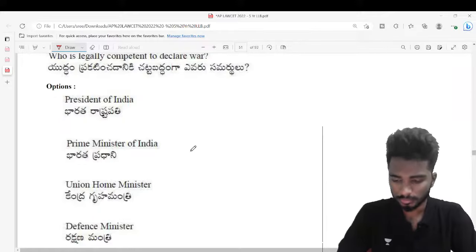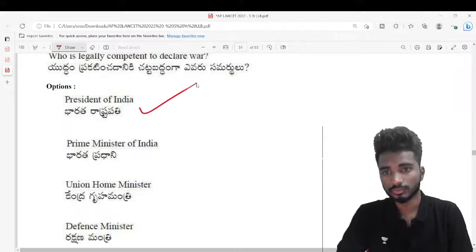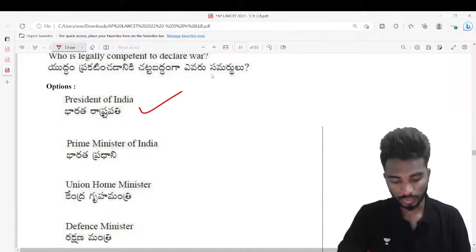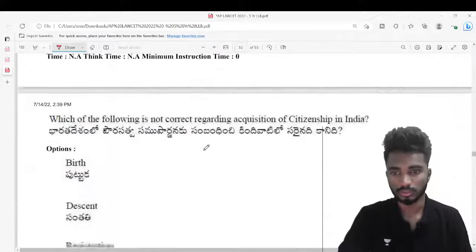You can actually keep it as 1, 2, 3 and 4, but the thing is I removed the options because in AP Lawcet they mark like tick and wrong mark at the questions. That's all. Very good. President of India. So president will actually declare the war. So we discussed it when we were talking about emergency provisions.